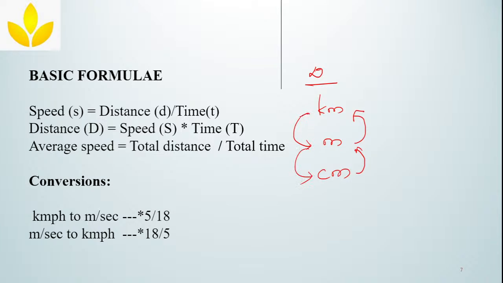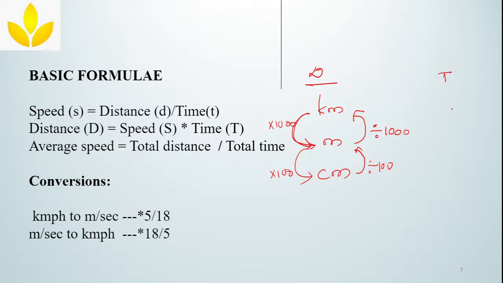If you are converting from kilometer to meter, you have to multiply it by 1000. If you are converting from meter to centimeter, you have to multiply it by 100. Reverse, divide by 100 and here divide by 1000. Clear? This is for distance.